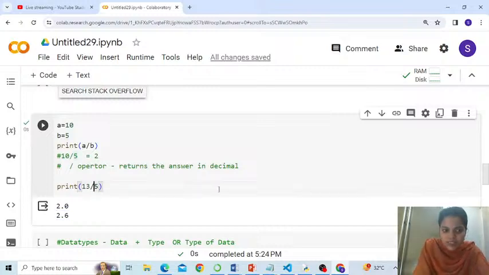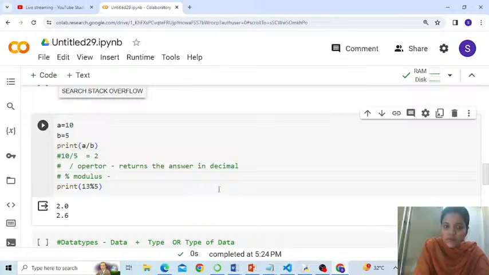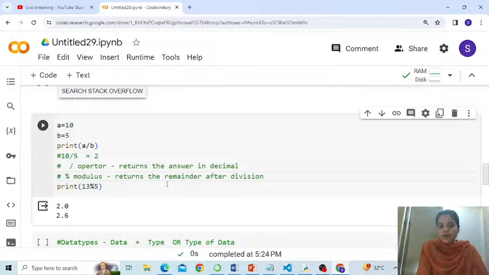But instead of division, if I make use of modulus, this is better read as a modulus operator. This always returns the remainder after division. That means if I divide 13 by 5, 5 2s are 10, and how much remains? 3.